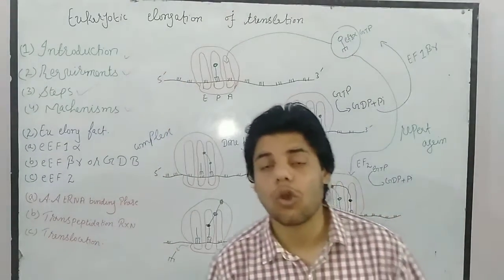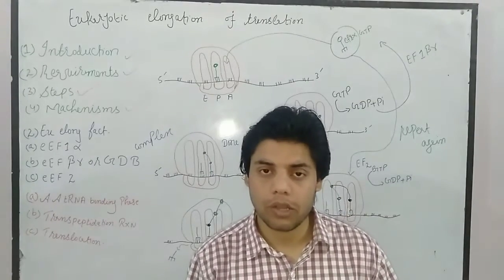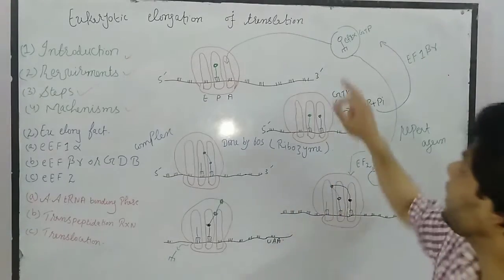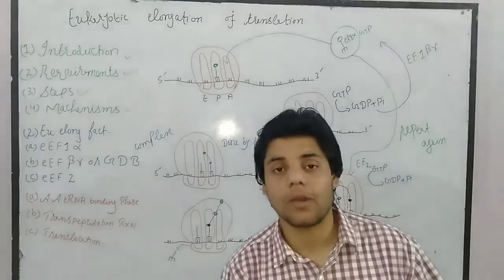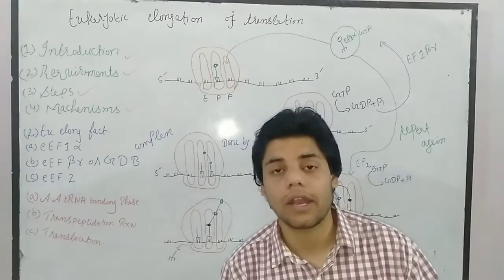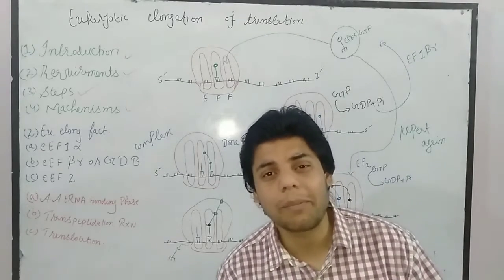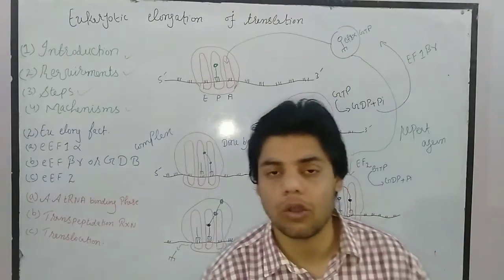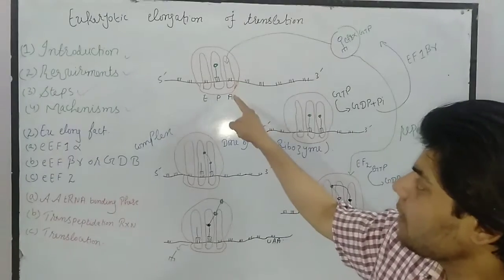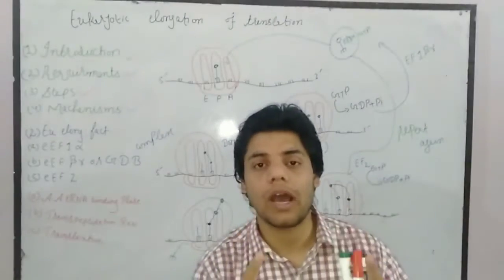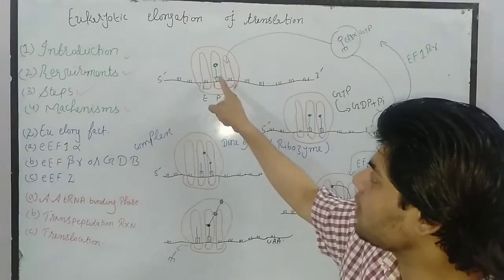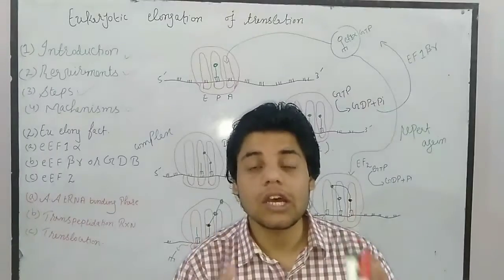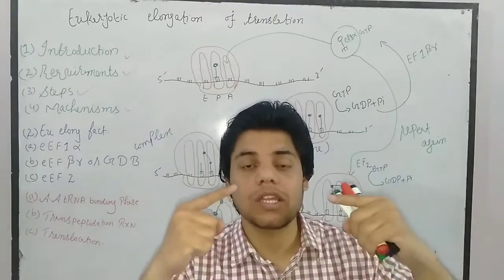It is the stage of translation, in prokaryotes or in eukaryotes, in which the transfer RNA, as you can see, which has the amino acid, which we call a charged transfer RNA or amino acid transfer RNA, is brought by the elongation factor to the A site. After that the bond formation will occur between the previous transfer RNA having the amino acid and this new transfer RNA having the amino acid.